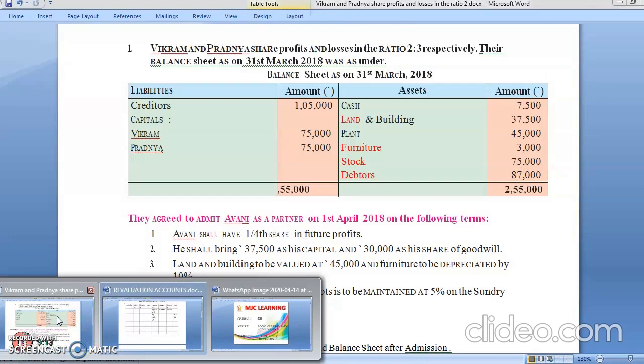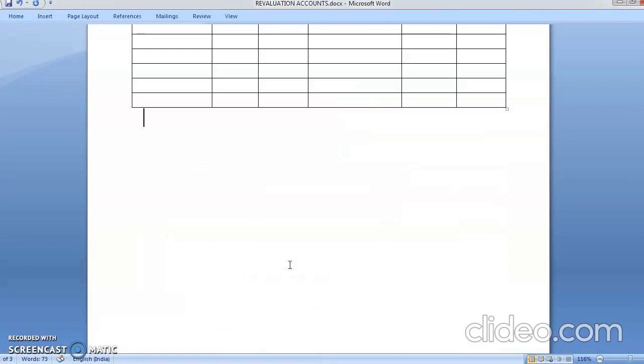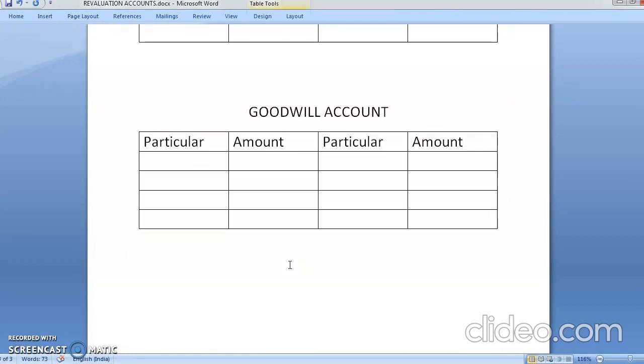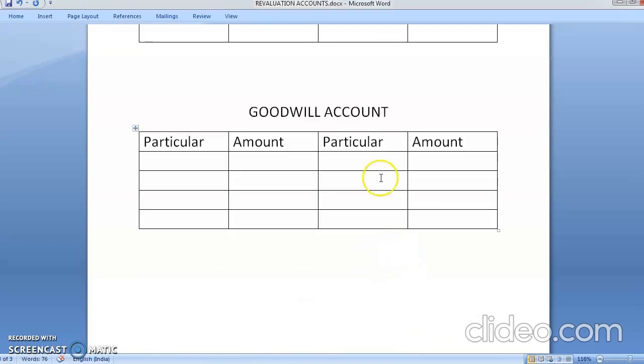He shall bring goodwill 30,000. So what will be the entry of goodwill? Tell me, bacho. Goodwill is coming in cash. So debit what comes in, credit the giver. Cash is coming in. And by what way is it coming? As goodwill. So it is to goodwill account. How much is the goodwill? 30,000. So you'll write in the cash 30,000, and in goodwill it will come as by cash.